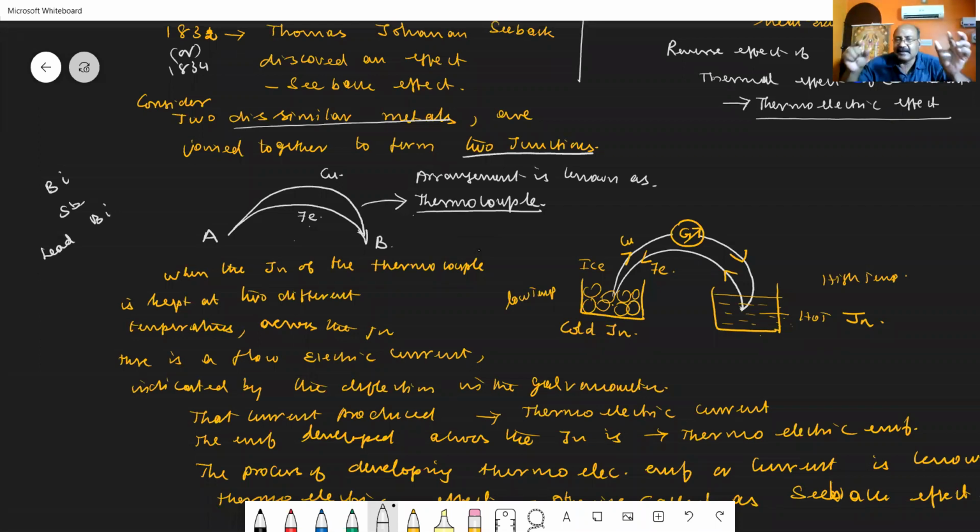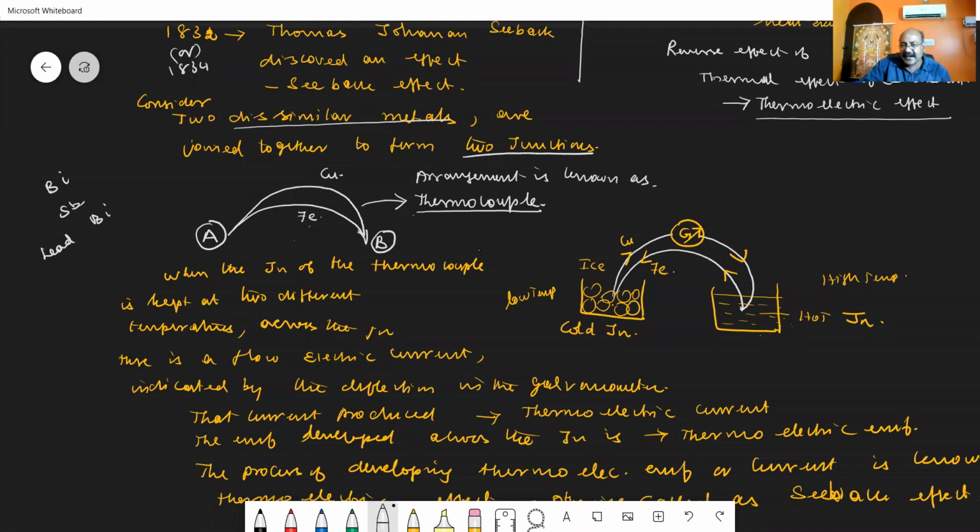These two dissimilar metals are joined together in such a way that two junctions are formed. I have taken one junction as A and another junction as B, and the two dissimilar metals considered are copper and iron.